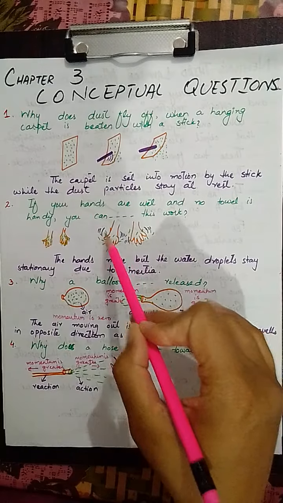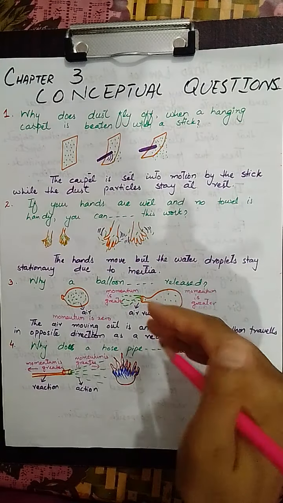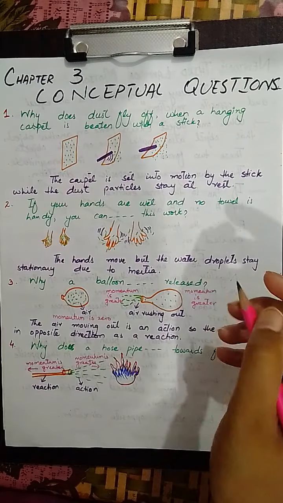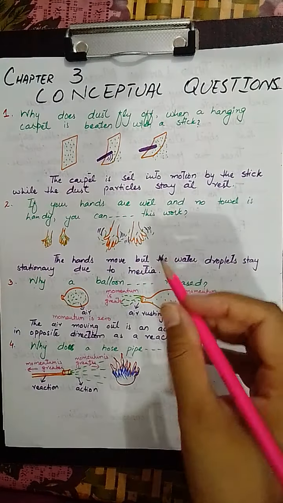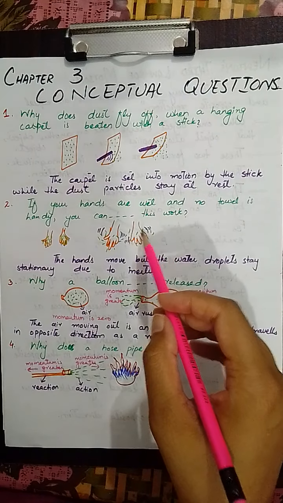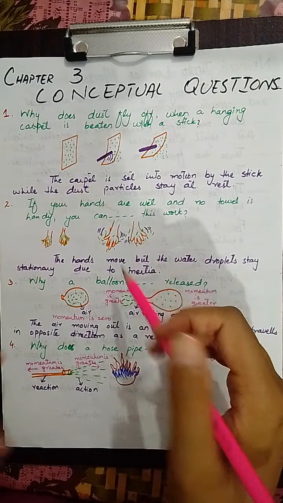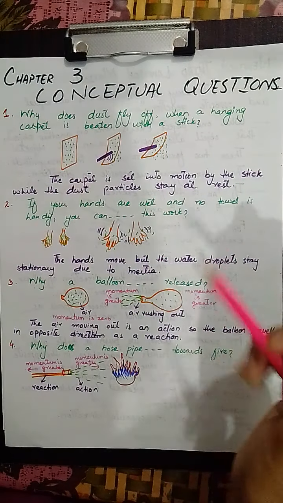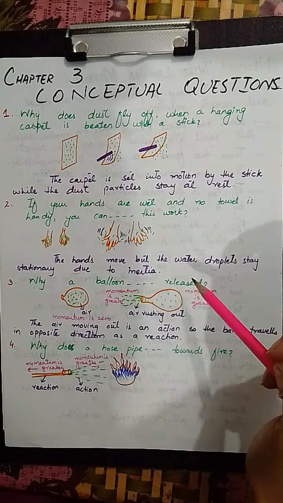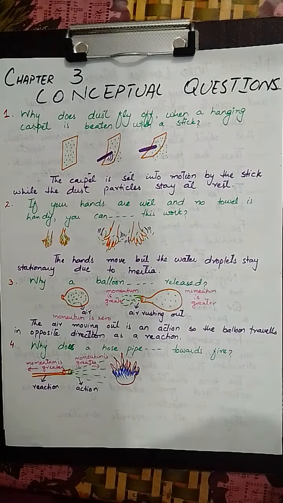इस वजह से आपके हैंड्स मूव करेंगे but the water droplets will get separated from the hand because the water droplets want to stay at rest due to inertia, and that is how the droplets and the hands will get separated and the water droplets will of course fall to the ground. The hands move but the water droplets stay stationary due to inertia.